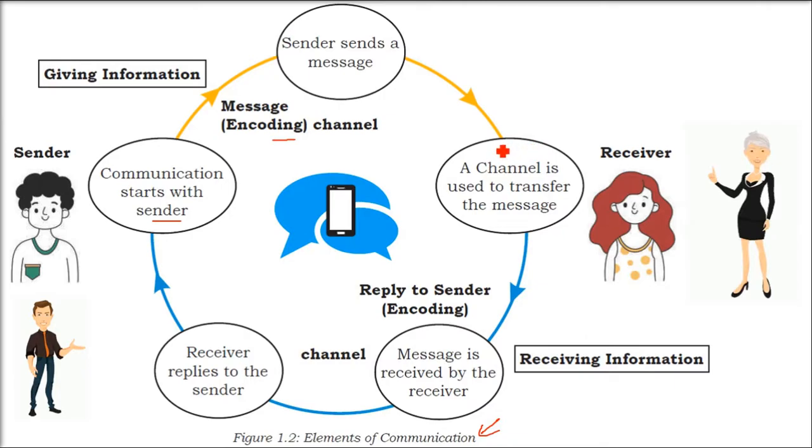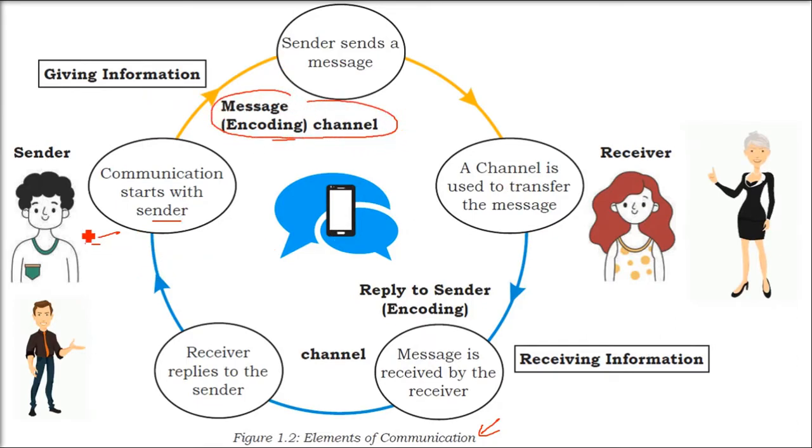So now the receiver, whatever message is coming from the sender, the receiver is going to learn or understand the message. Okay. Now when she understands, she will reply accordingly to the sender, again encoding. And now the message is received by the receiver, and accordingly the response will be given and receiver will reply to the sender.